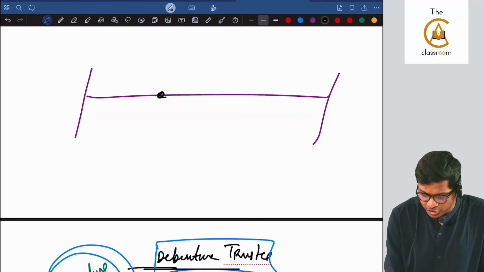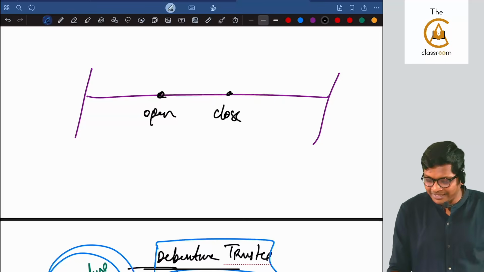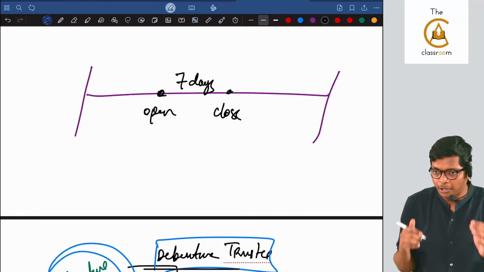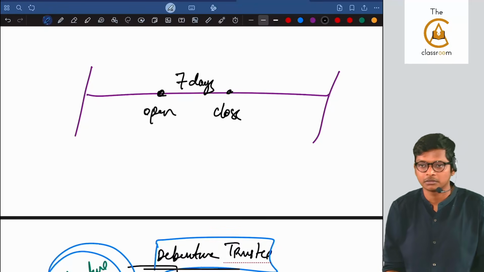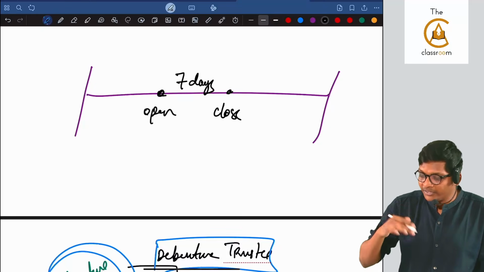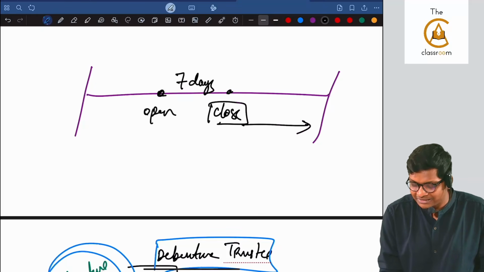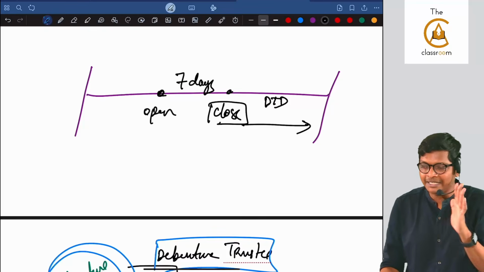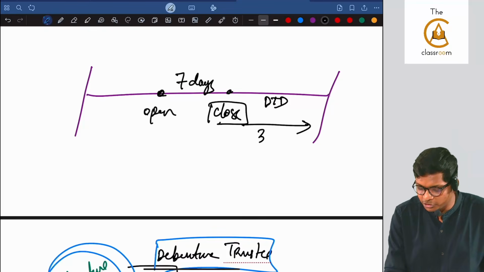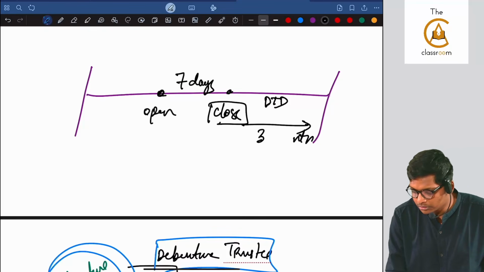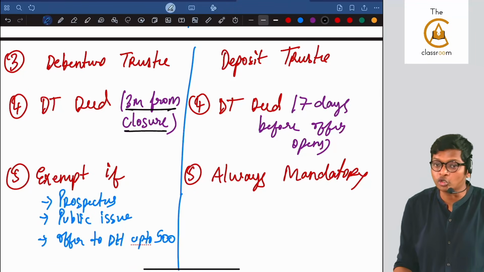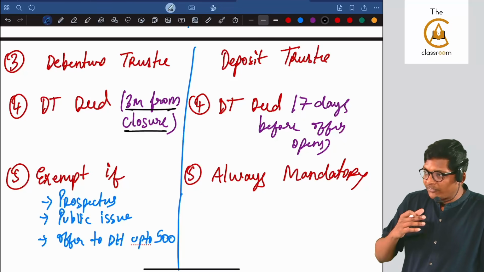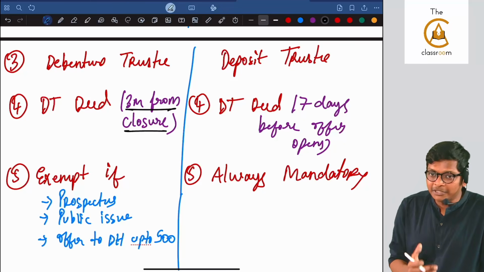See, if debentures are issued, at this point offer opens, offer closes, they might tell 7 days time. For example, within that 7 days, you can give application to get allotment for debentures. After allotment, after the close, the debenture trust deed, don't write DTD, guys, I am writing simply, the debenture trust deed should be made within 3 months, correct? That's what I wrote, 3 months here, 3 months from closure of the issue. Are you getting, guys? After the issue is closed, I am giving you 3 months to make it.